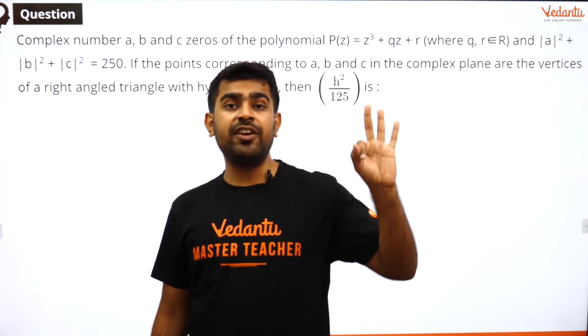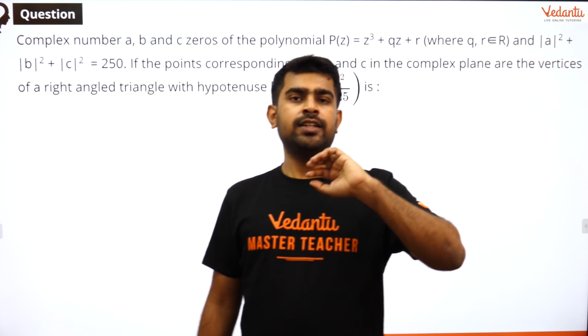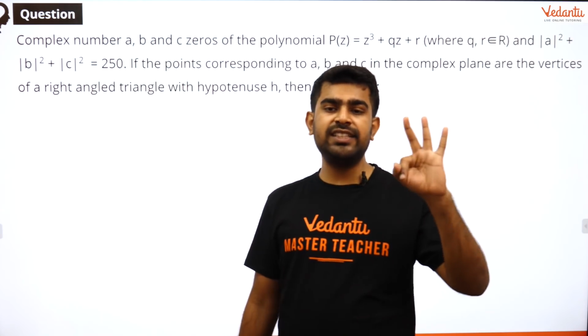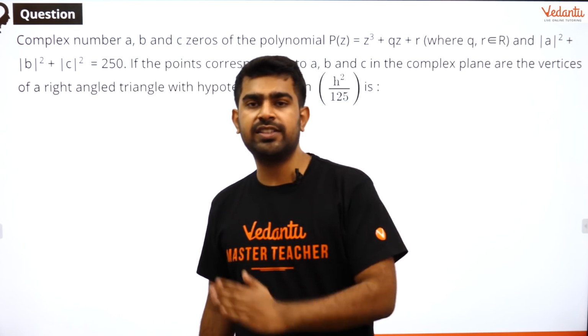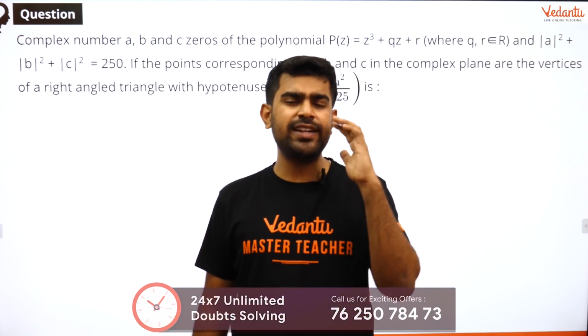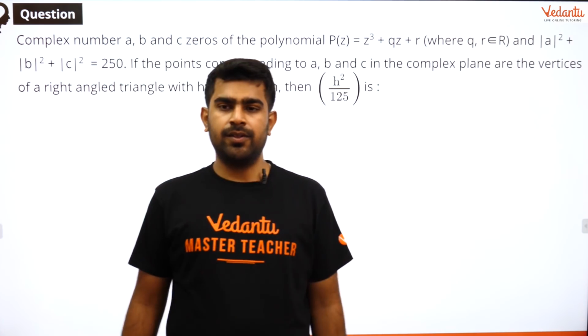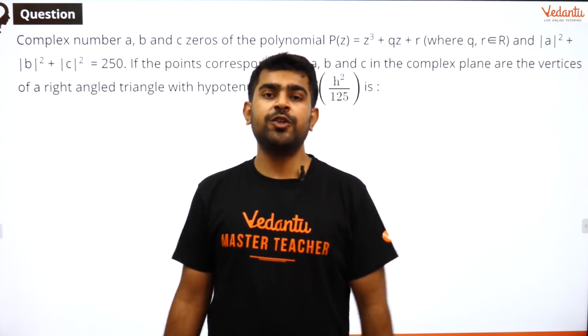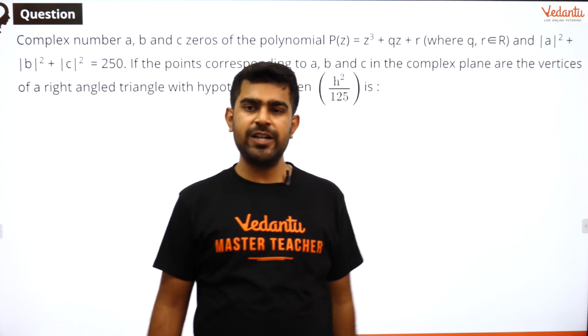So here you have a cubic equation. If you have a cubic equation, how many roots can you have? You are going to have 3 roots. And we have real coefficients. So if you have 3 roots and real coefficients, your imaginary roots, if they occur, should occur in pairs. So here you have a cubic equation, Z cube plus QZ plus R equal to 0.